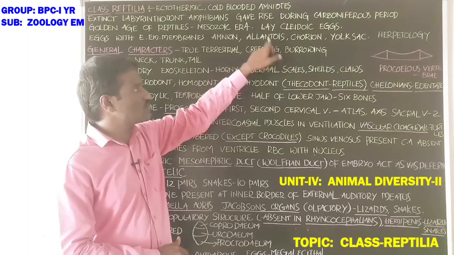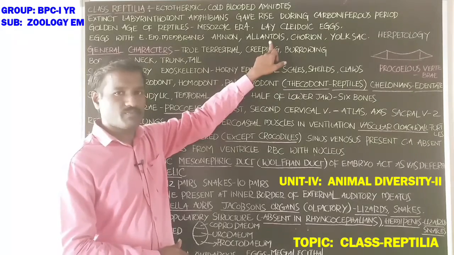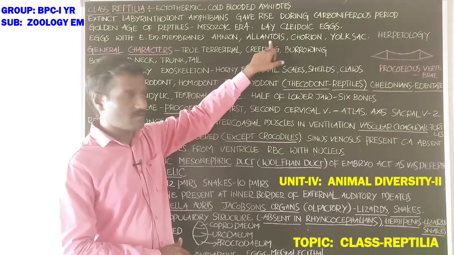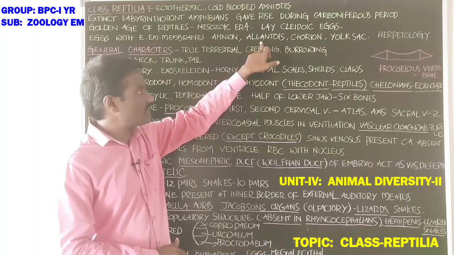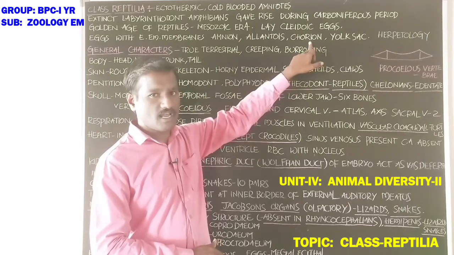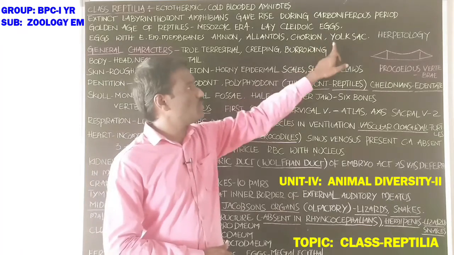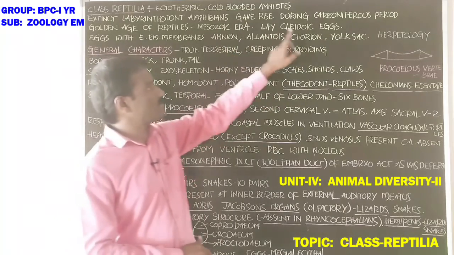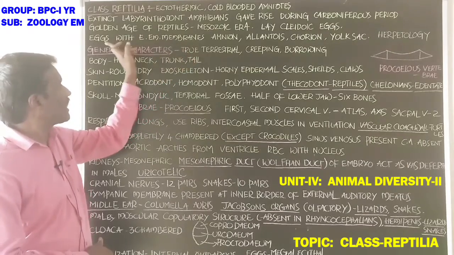Allantois helps in the exchange of gases and also provides blood vessels. Chorion helps in the exchange of nutrients. Yolk sac surrounds the embryo. Amnion, allantois, chorion, and yolk sac are the extra-embryonic membranes within the egg.